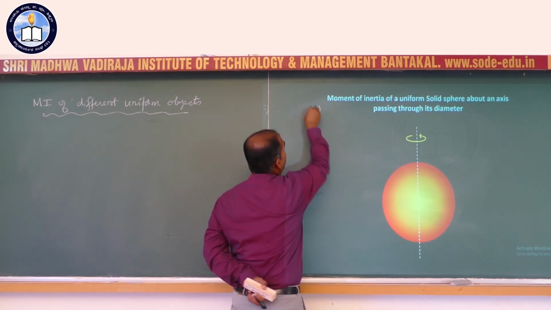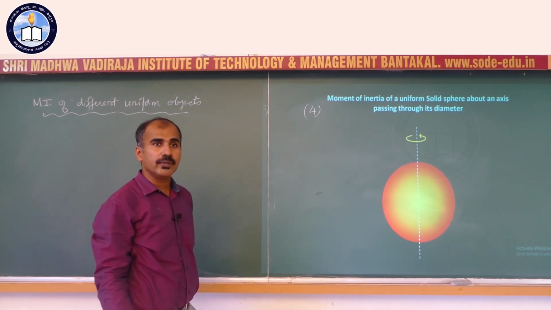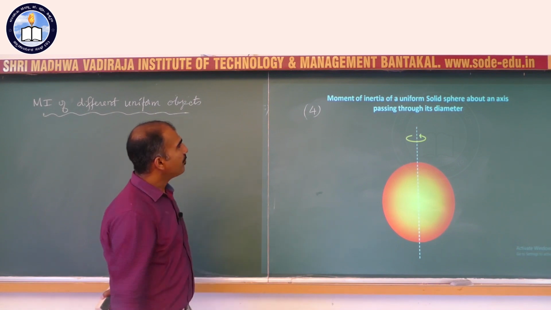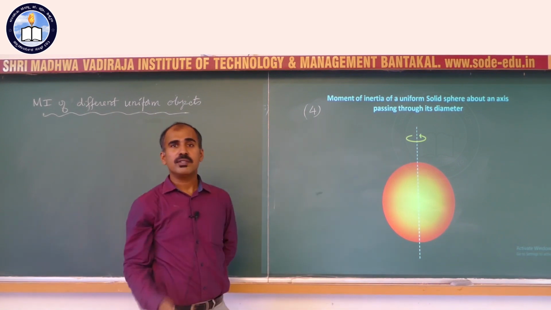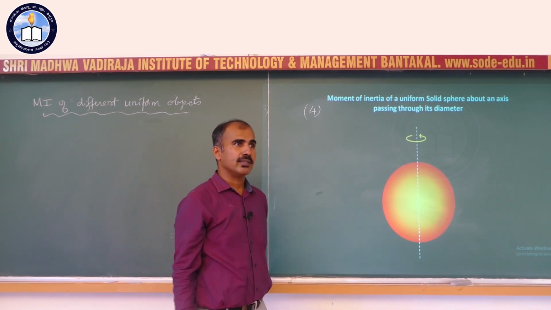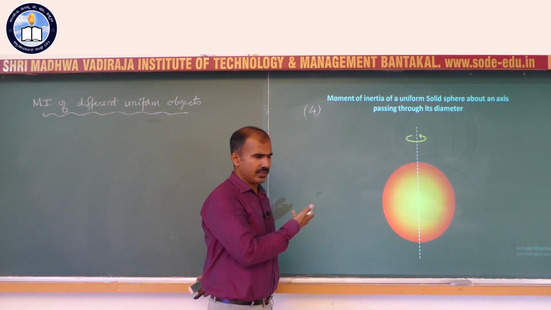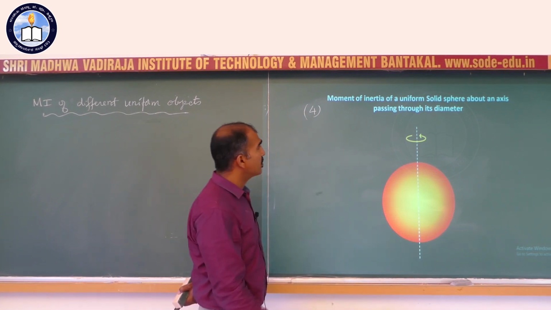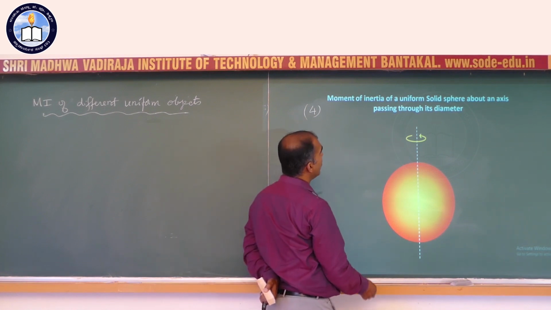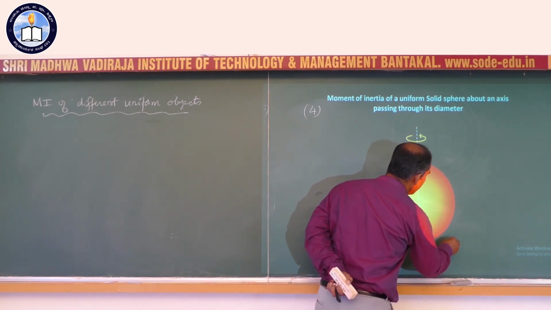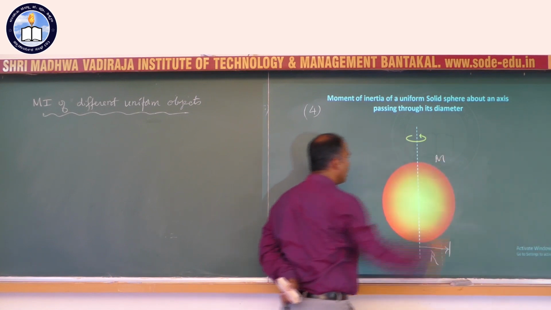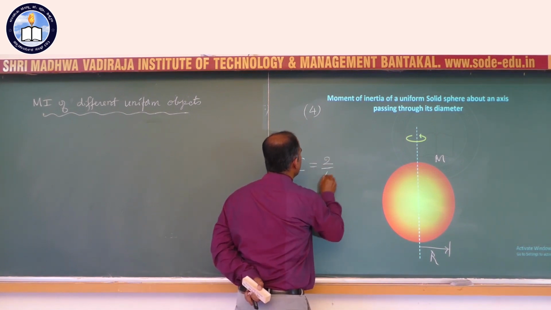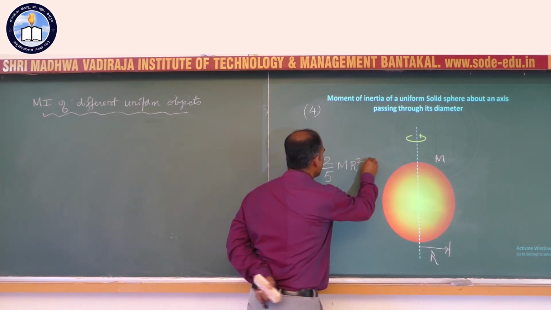The next one is the moment of inertia of a uniform solid sphere, like our own Earth spinning about its own axis. Our own star, the Sun, is spinning about its own axis all the time. So, the massive Sun is spinning about its own axis. What is the moment of inertia of that? Moment of inertia of a uniform solid sphere about an axis passing through its diameter. If r is the radius, m is the mass, the moment of inertia of a solid sphere is given by I equals 2 over 5 m r square.